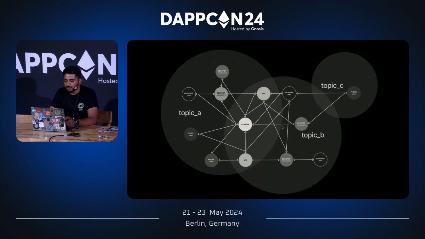Going ahead, looking at the content topic architecture, the whole Waku network is divided into content topics. We have different namespaces; over here we have topic A, topic B, and topic C, which are three different content topics. There can be multiple nodes listening to different content topics and sending messages to different content topics. All these content topics are public by nature, just like Ethereum, so anyone can send a message into any content topic and subscribe to messages from any content topic.